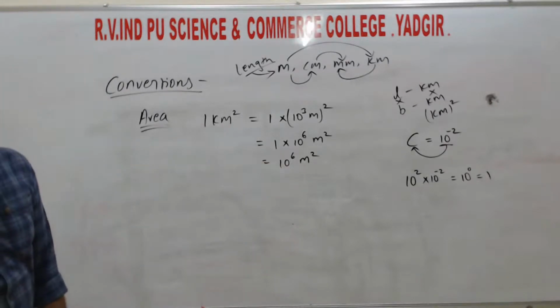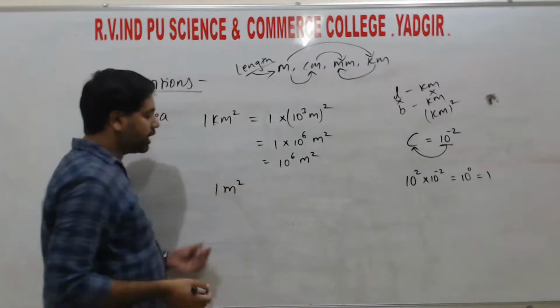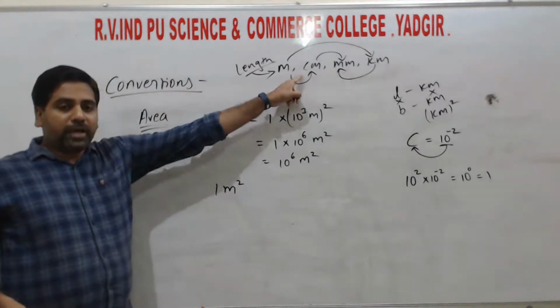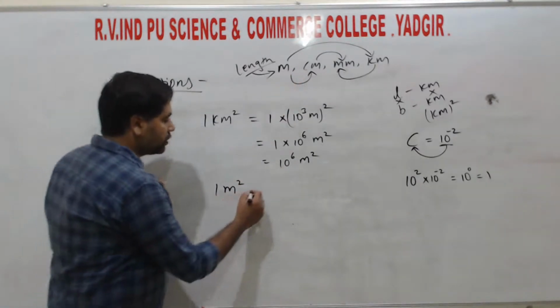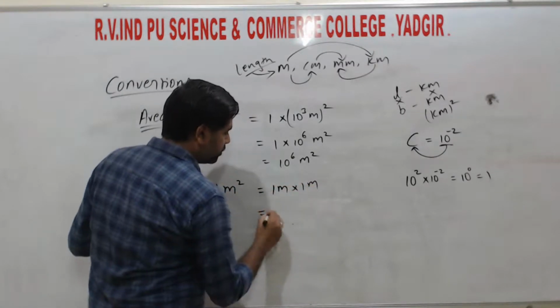So in a similar way, 1 meter square. If we convert meter into centimeters, this can be written as 1 meter into 1 meter. Right?